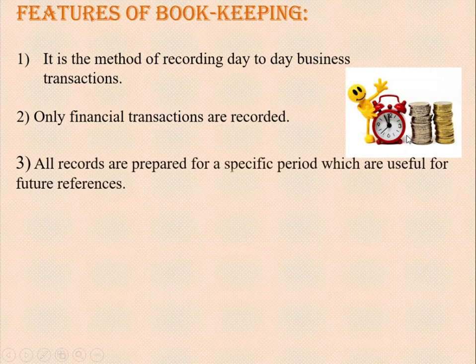Now we'll move to the third. All records are prepared for a specific period which is useful for future reference. That means we have to write for a specific period. For example, our accounting year starts from April to next March. Your academic year also starts from April to next March. So we have to write for a specific period, that means a 12 months period, which is very useful for future reference.